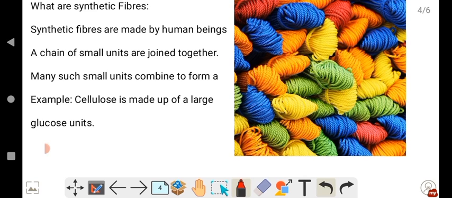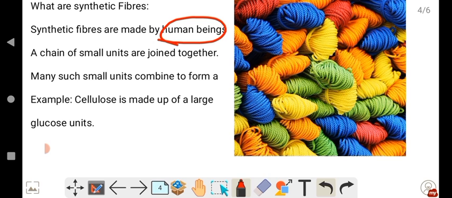So what do you mean by synthetic fiber? First of all, what is a fiber? So here fiber is a raw material from which fabrics can be made. So the fabrics which we are wearing today, the clothes which we are wearing, they are all fabrics made by synthetic fibers. Synthetic fibers means nothing but man-made fibers or artificial fibers which we won't get naturally. They are prepared by human beings either in factories or industries. Hence, they are called synthetic fibers because they are made by human beings.